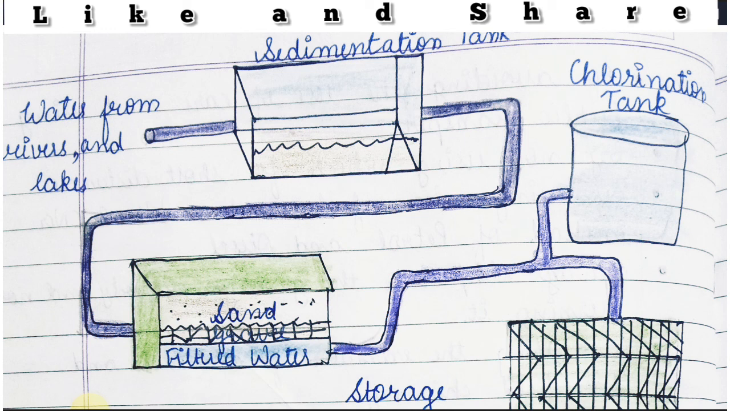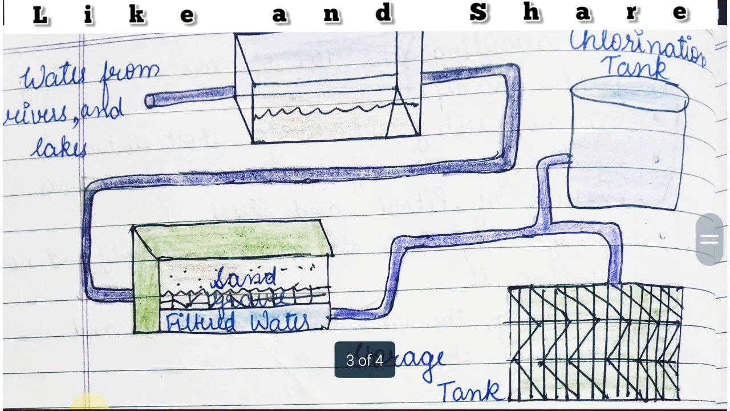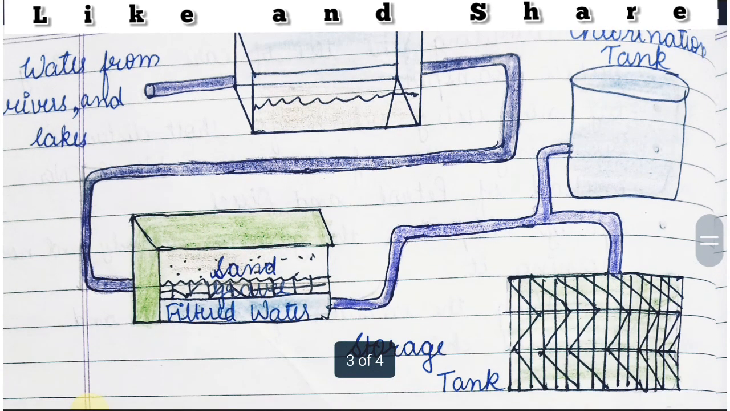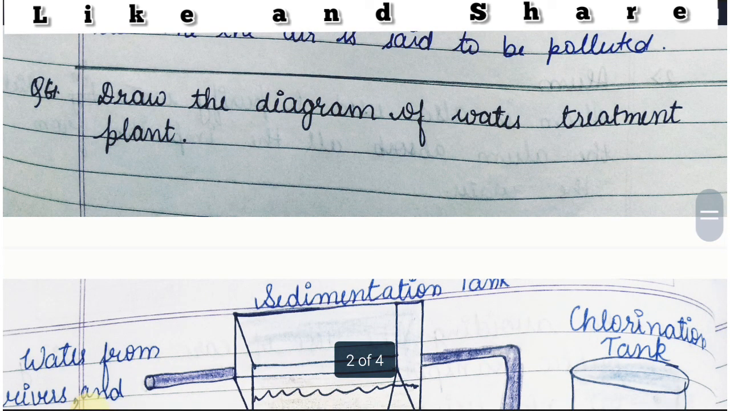First is the sedimentation tank, where the water comes from the rivers and lakes, and then this cleared water is sent to the filtering tank, where the water is filtered, and the filtered water is then transferred to the chlorination tank. In the chlorination tank chlorine tablets are added to it, and then after these three processes the water gets clean, and that comes to the storage tank, and through the storage tank that comes to our homes. So in this way the water treatment plant works.